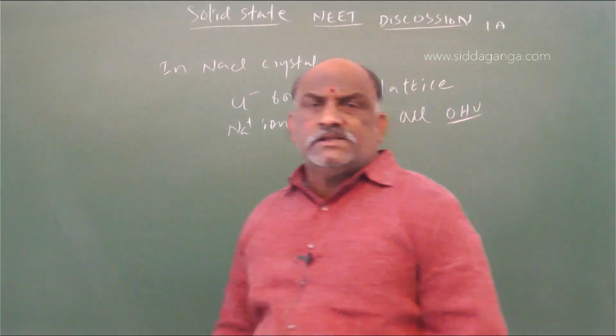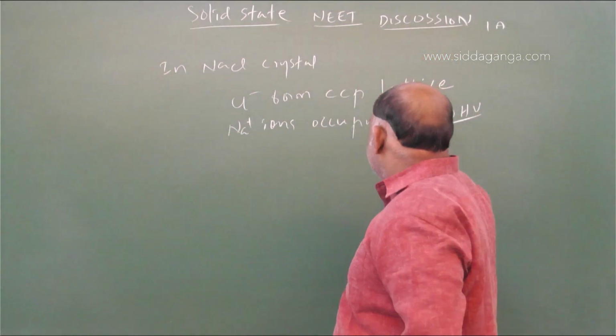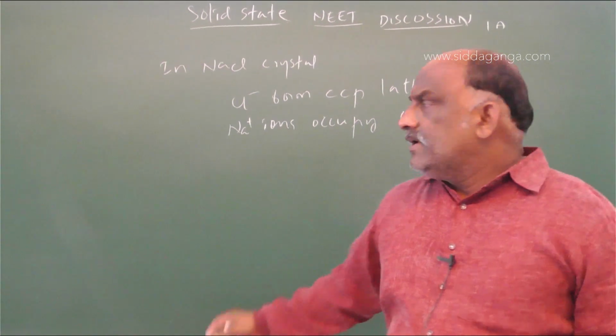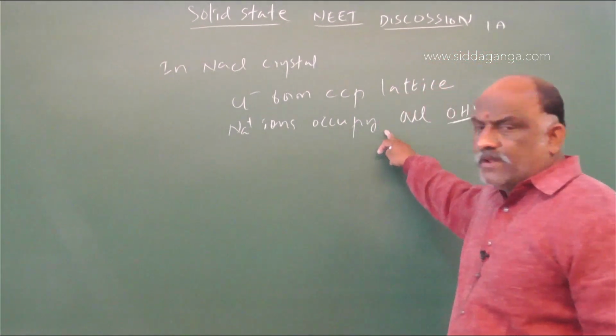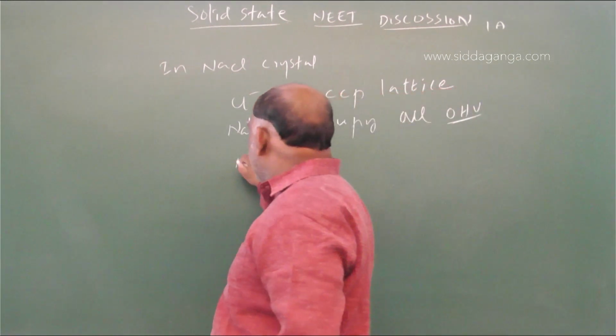Cl minus ions form the CCP crystal lattice, and because the size of the cation is small, Na plus ions occupy all octahedral voids.